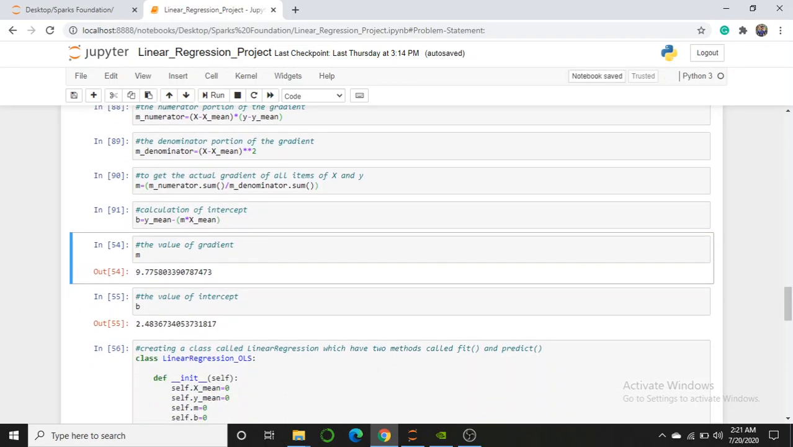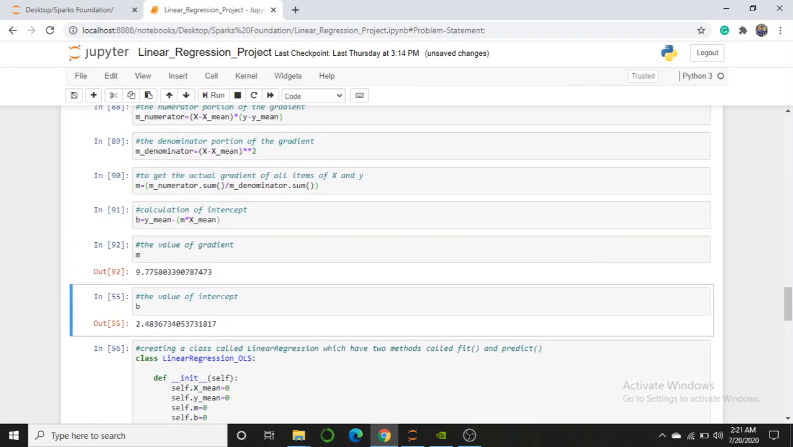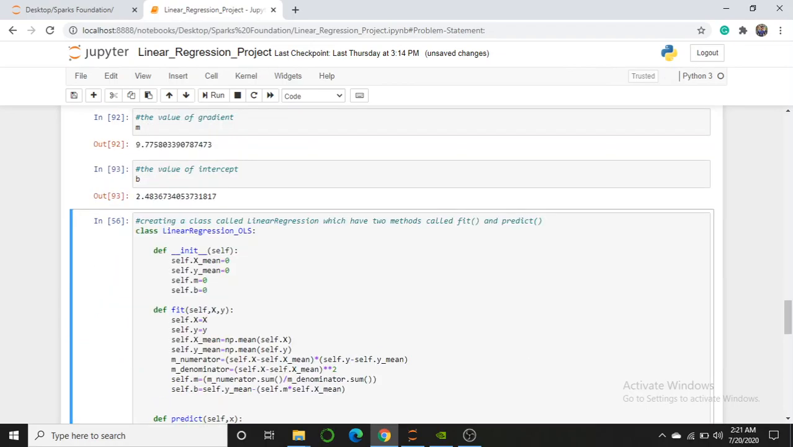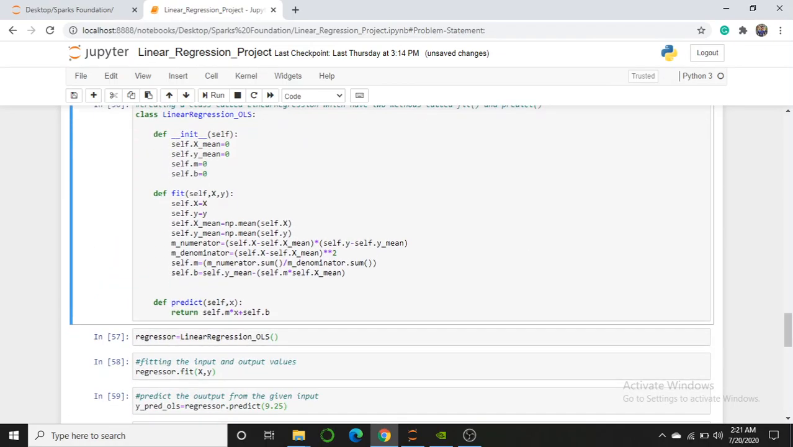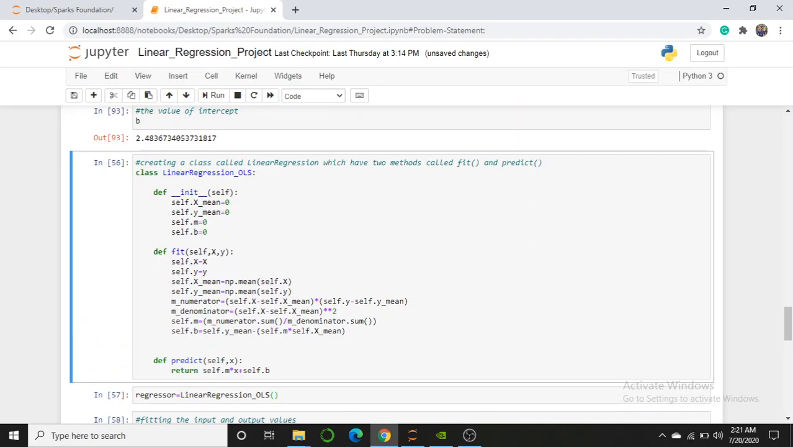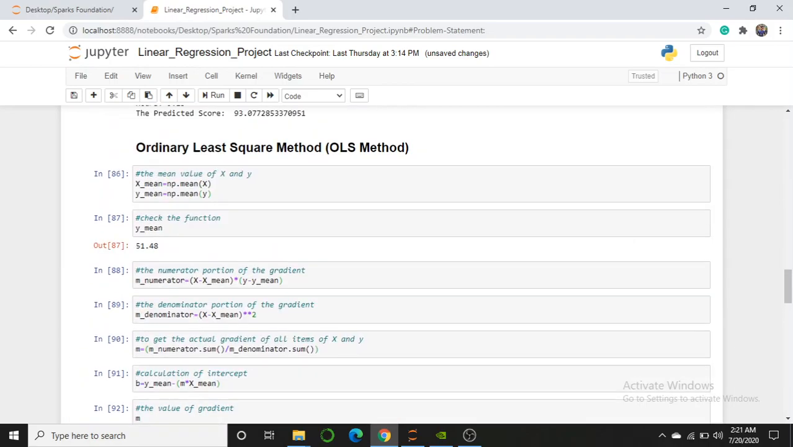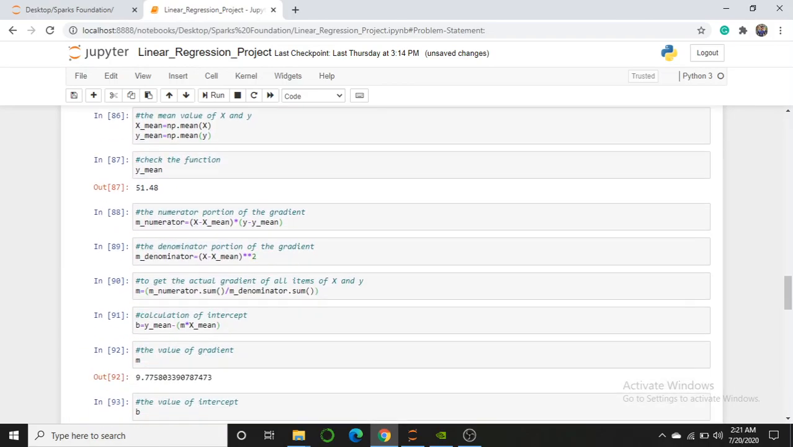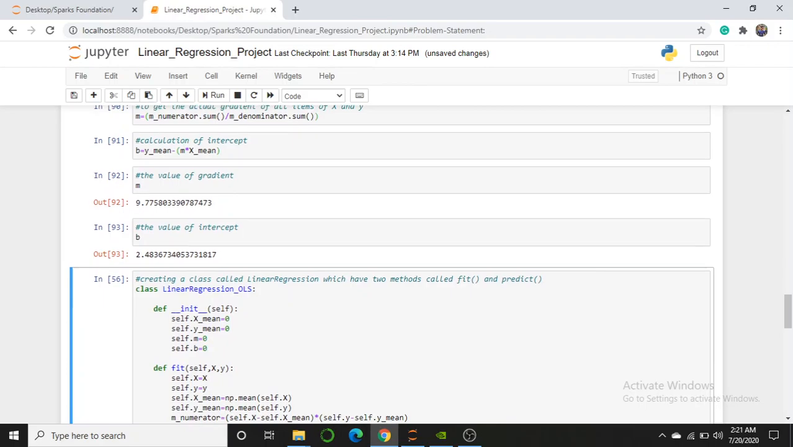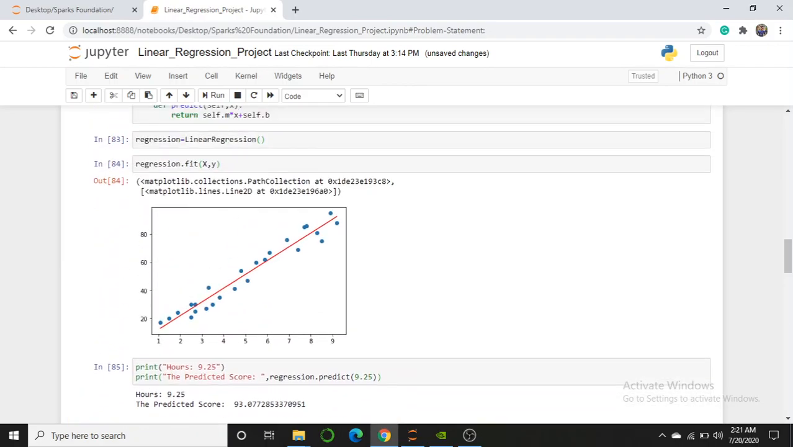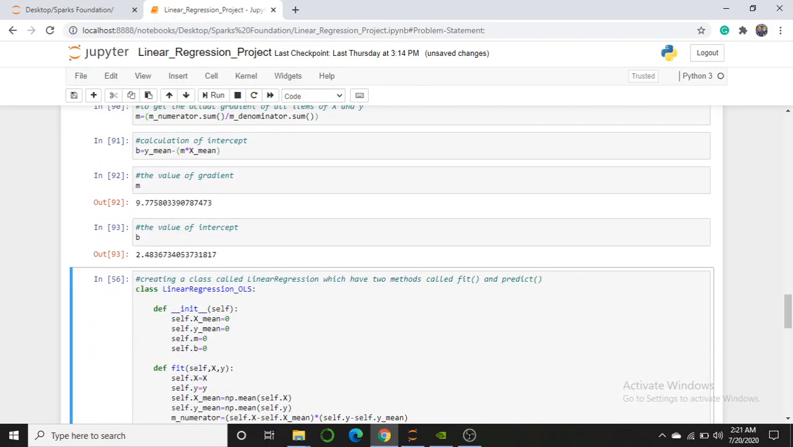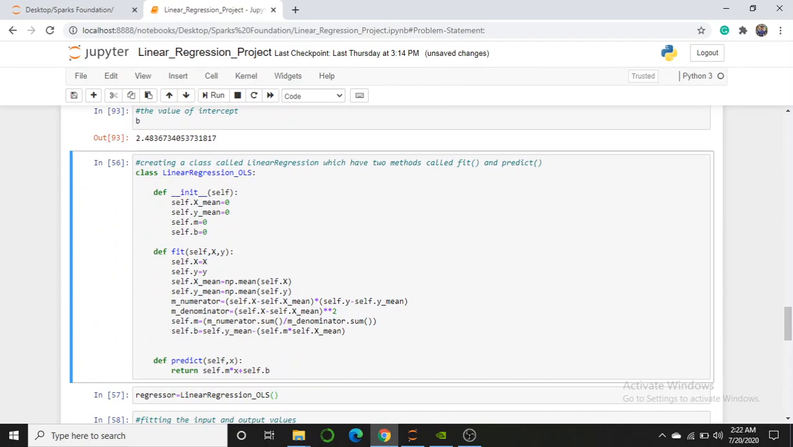After that I am checking the values, that is, what will be the M and what will be the B. Now again the same procedure: I have declared a class, LinearRegressionOLS, because the same name will not give the same result. If I call it LinearRegression, then it goes to the previous method. So I have changed the name to LinearRegressionOLS, and again the same methods, fit and predict.